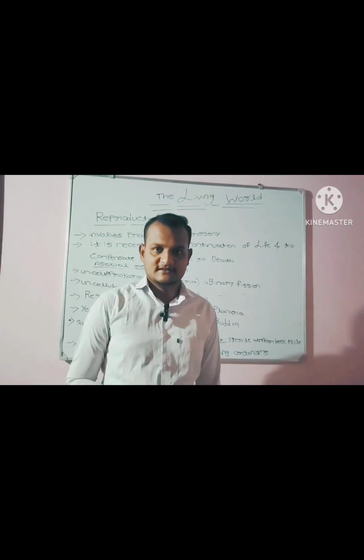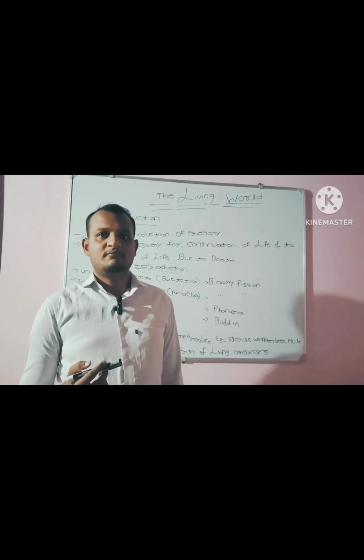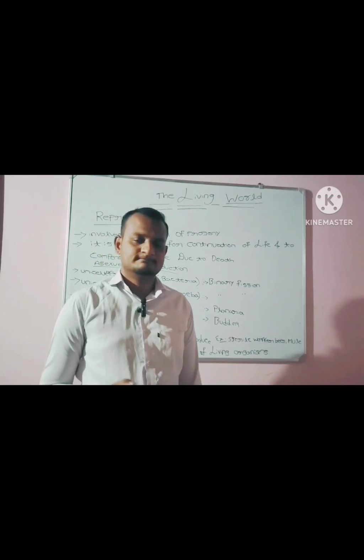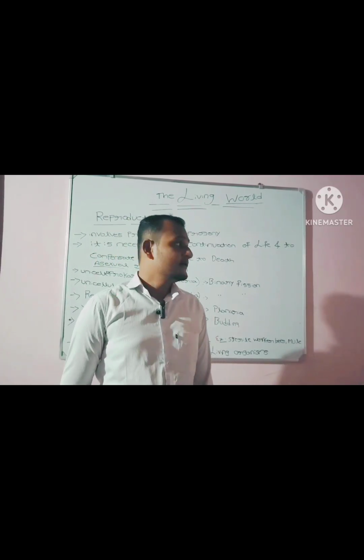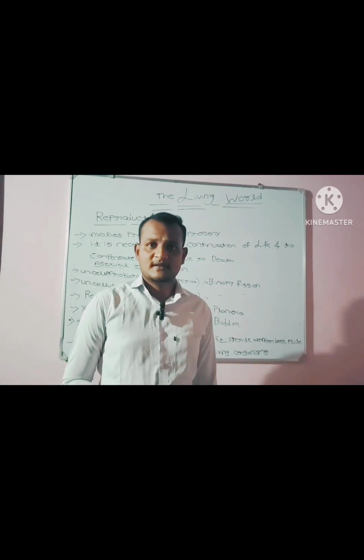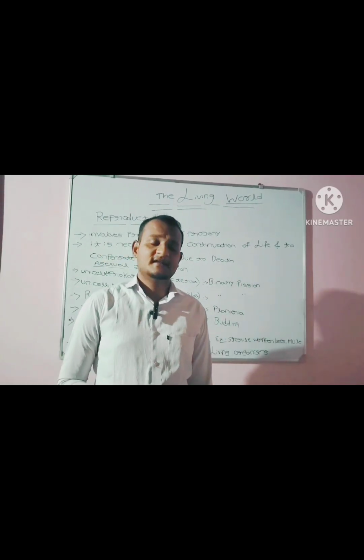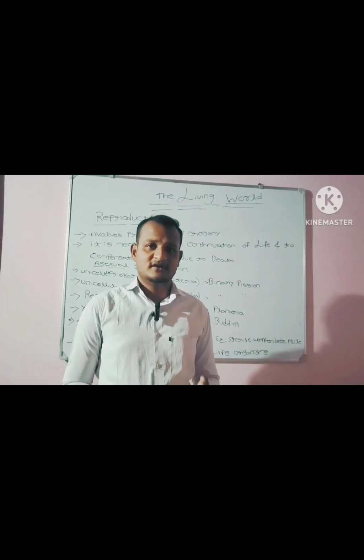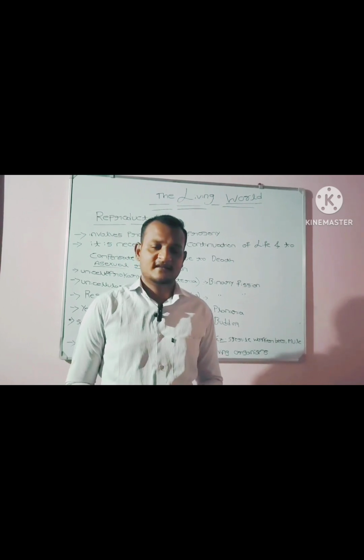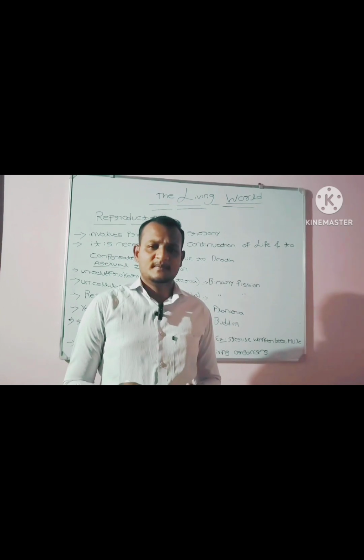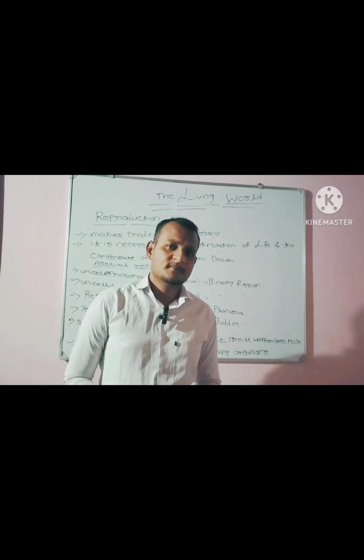Before starting this concept, I would like to clarify something. I have explained the cell division, that a single parent cell divides into two identical daughter cells, both of which grow into the original cell size, but you need to correct that.